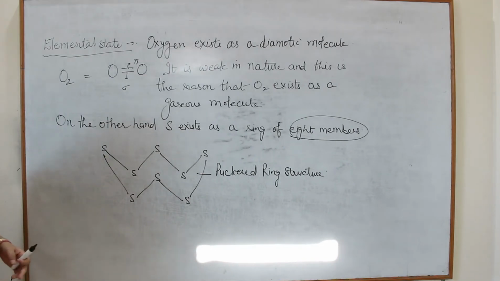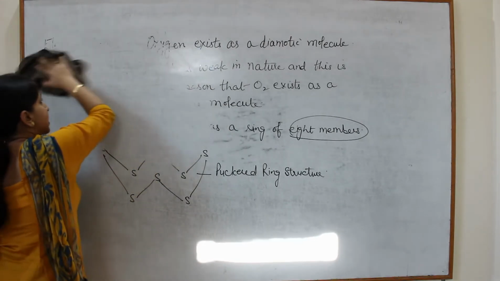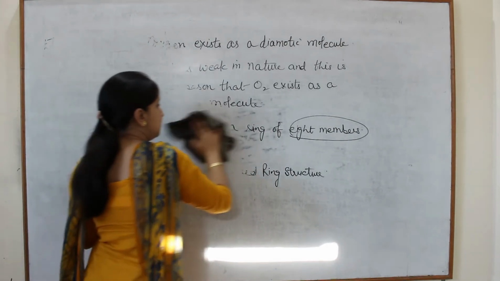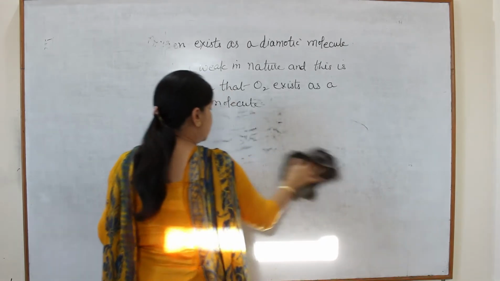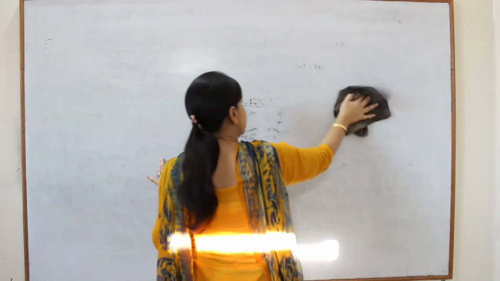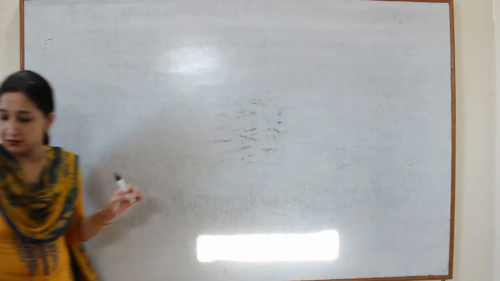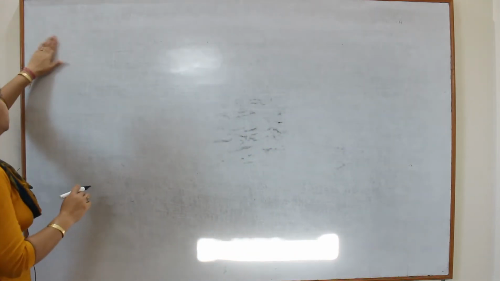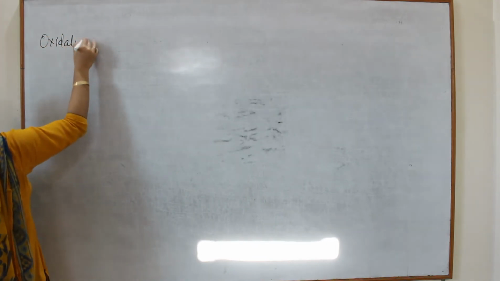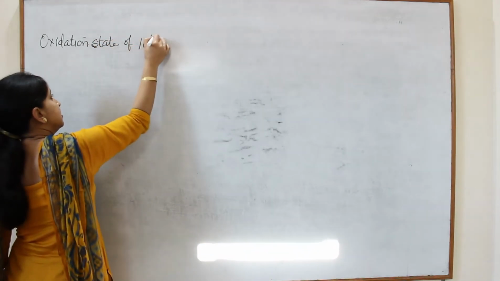The next important topic is the oxidation states of 16th group elements. So what are the 16th group elements? Oxygen, sulfur, selenium, tellurium and polonium. The first 4 members are known as chalcogens because they are ore forming in nature. So the next topic is the oxidation state of 16th group.